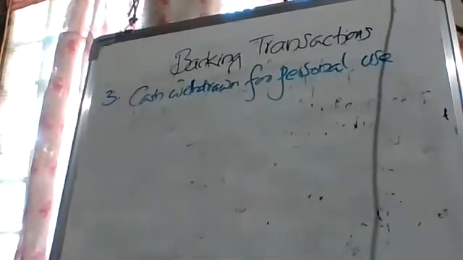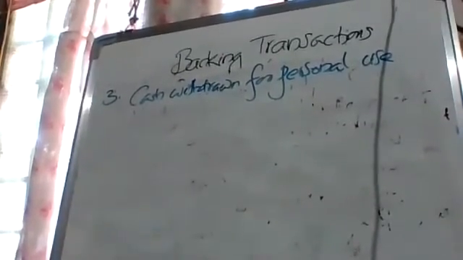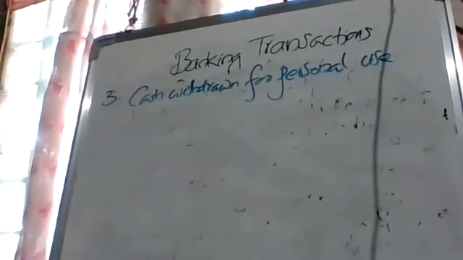Drawings. Drawings means withdrawal. We are debiting the drawings account. It's a temporary account only. Finally, we will transfer to the capital account. The reason is we have to know how much drawings were done by the owner in a year. Otherwise, we have to check the capital and search where the drawings are.